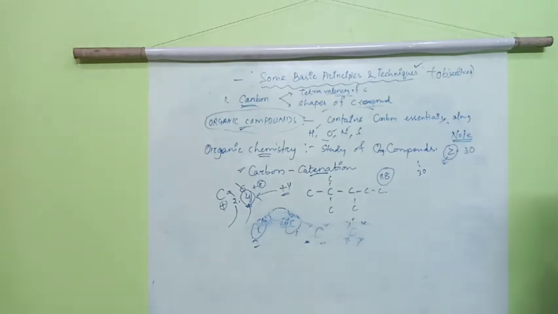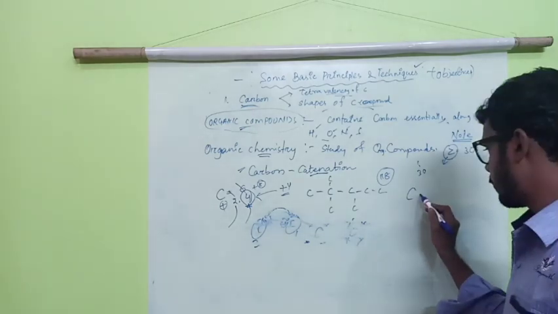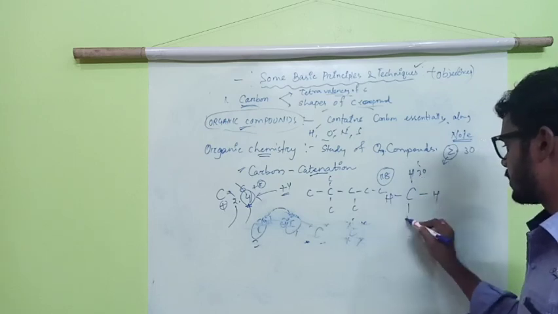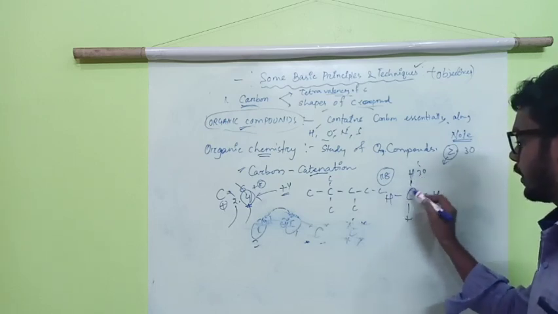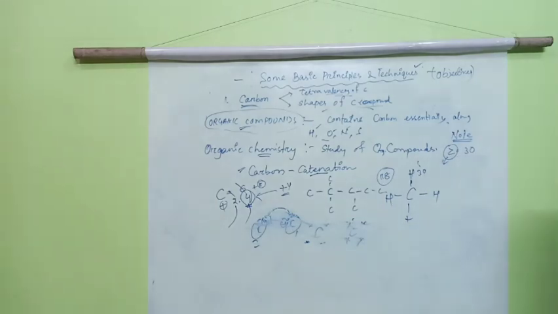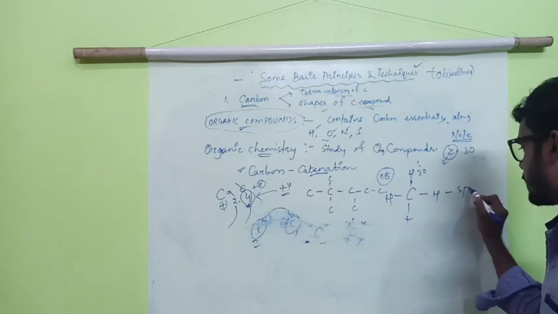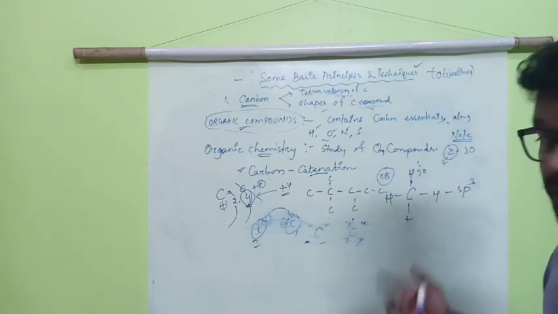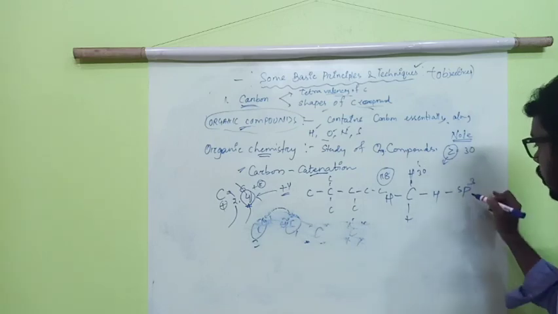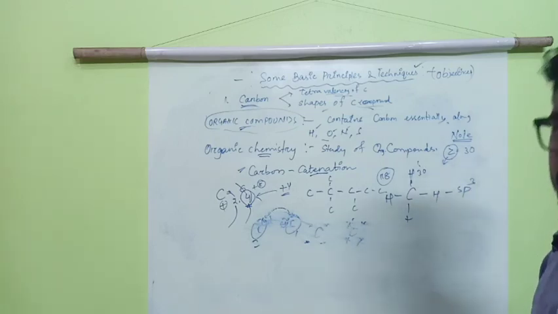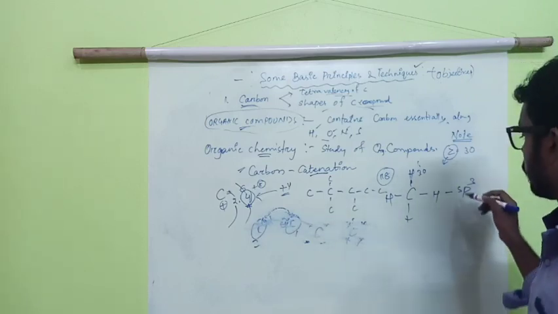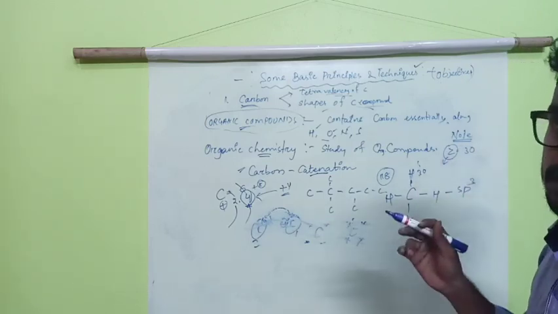So particularly for CH4, if carbon is single bonded with 4 hydrogens, means it is singly bonded, 1 1 1 1, tetravalency, then it possesses sp3 hybridization. What is sp3 here? Superintendent of police nahi hai. This is what your S block and P block will definitely cover in the third chapter, I guess. Okay, so you'll get to know about it in chapter number 3 or 4.